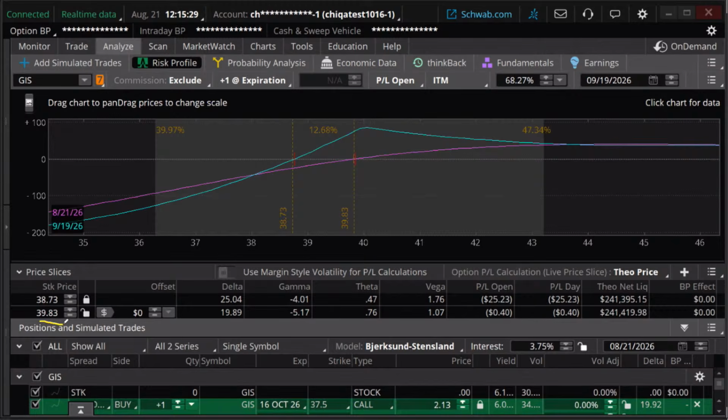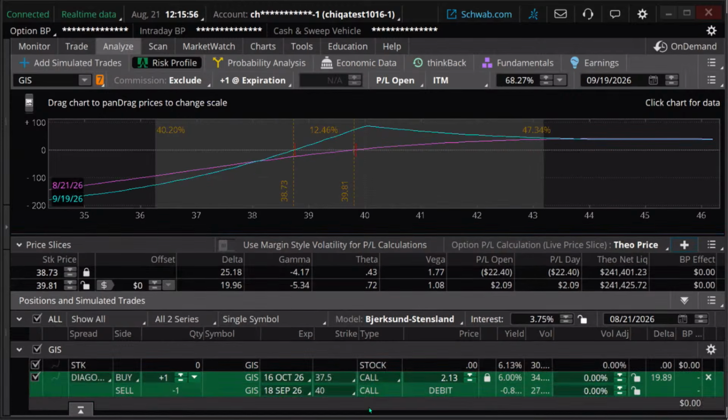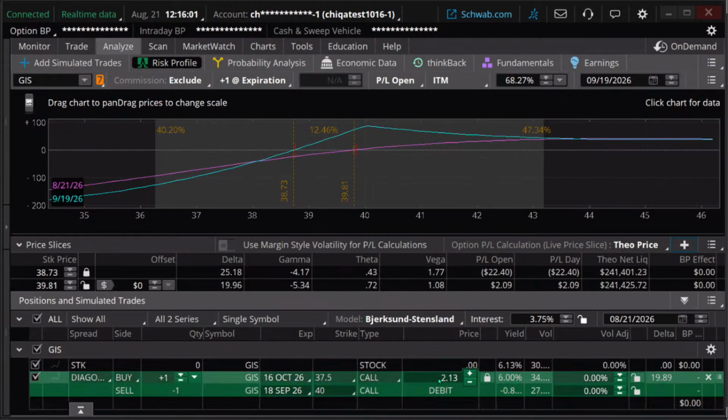Another couple things I want to point out. Here's our current price. Here's our current strike price. Positive theta, right there, okay? Positive vega. Remember, implied volatilities, if they go up, it would tend to help us. It is a bullish trade. That's why we have that positive delta on that trade. Okay, now, what's our max loss? Well, the theoretical max loss, remember, you can get assigned early and that changes everything, is going to be our initial debit on that trade. Okay, so $213 there.